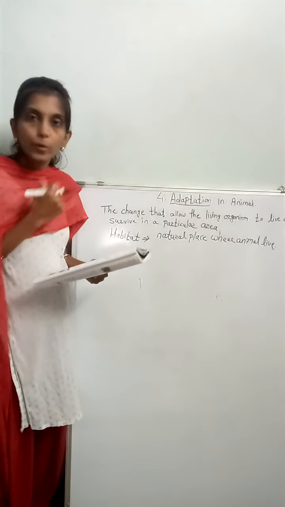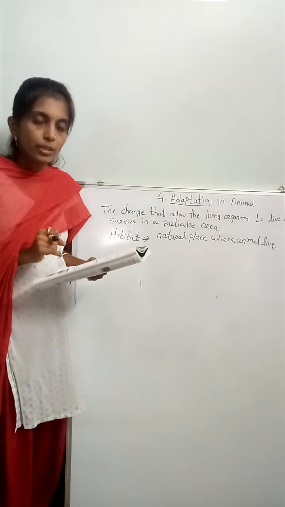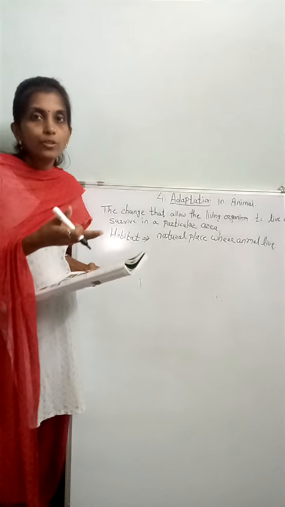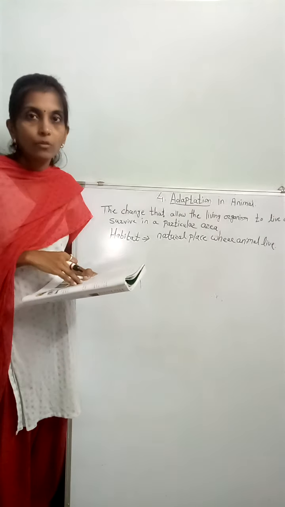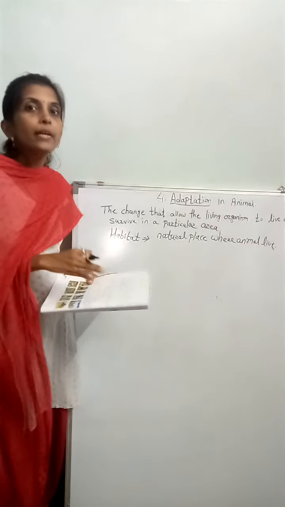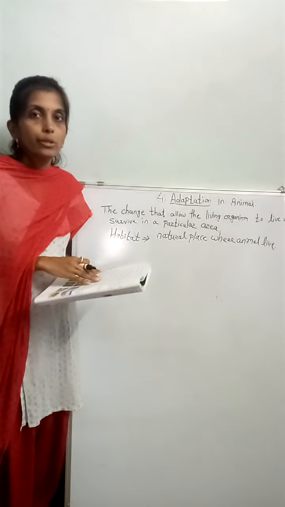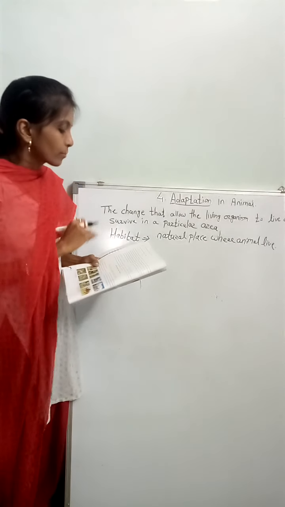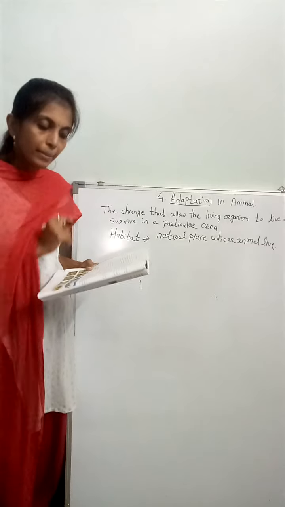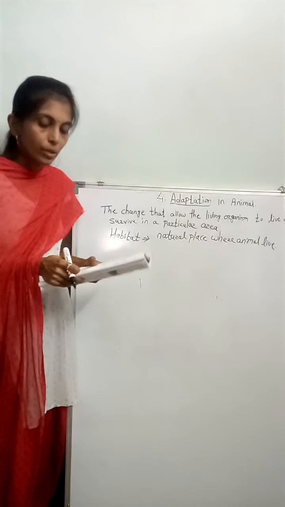Also, for protection animals adapt themselves, and for reproduction, means to reproduce the young ones. For these reasons animals adapt themselves. So the adaptation for habitat we will discuss one by one.